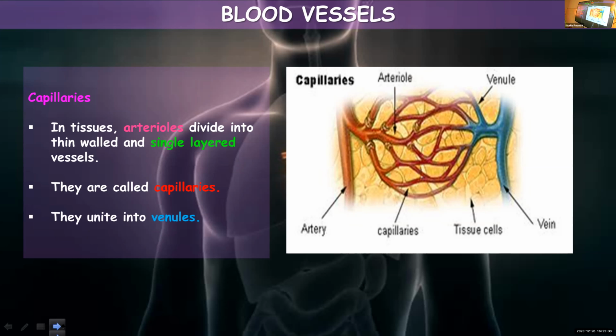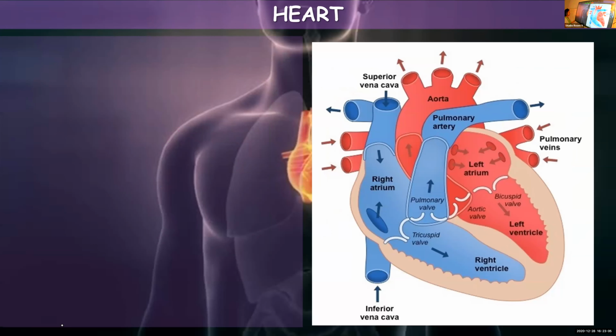As I told, first artery will branch into arterioles. They further form minute blood vessels known as capillaries. They will be supplying oxygen-rich blood to the tissues. Then it will be used up and loaded with carbon dioxide. To carry that, another set of capillaries will be there. They unite and form venules. Venules join and form vein. All these you have learned in lower classes.